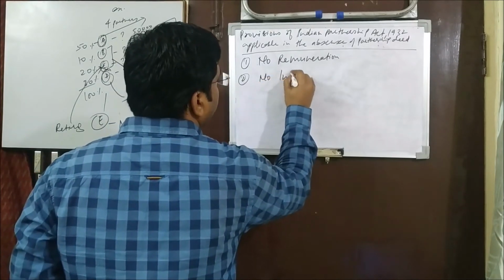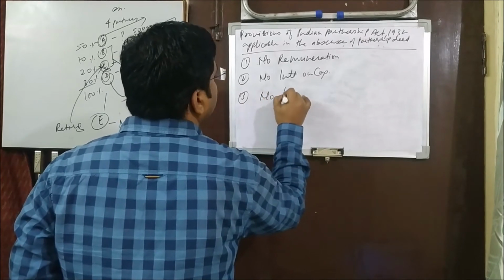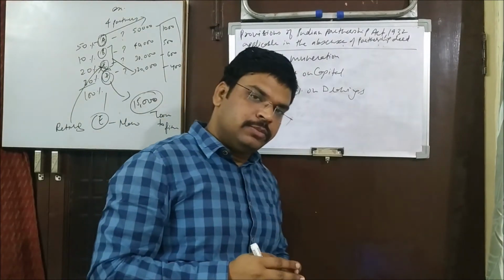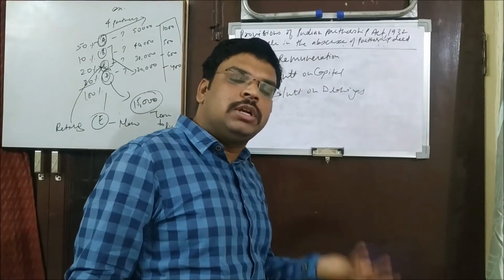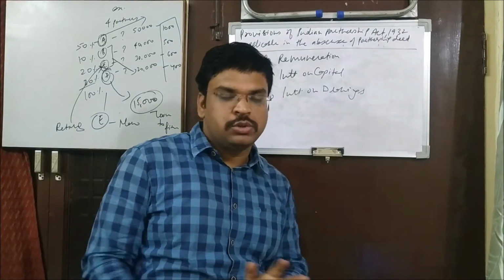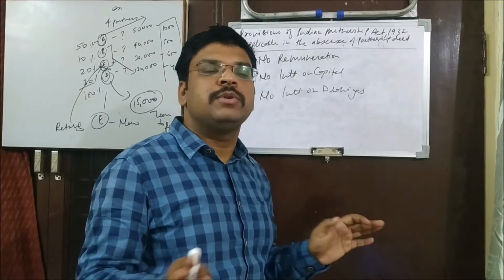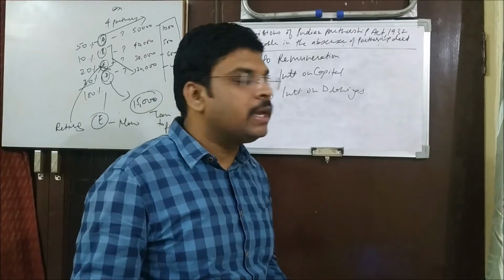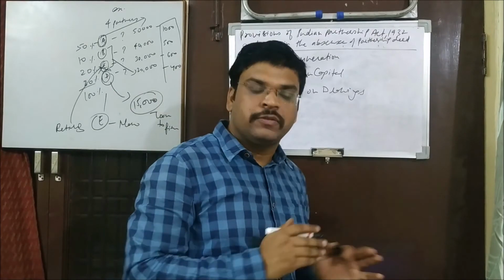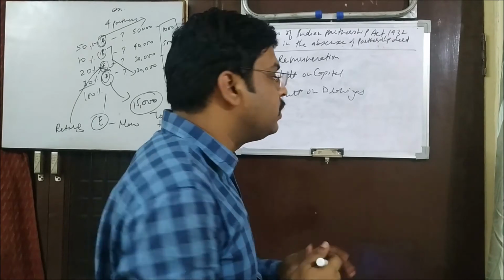Another, no interest on capital. Third, no interest on drawings. So interest on capital as well. If B starts demanding interest on capital, that we discussed it, and A says no, we did not discuss it, they do not have a deed. So in that case also the same judgment will be there, no interest on capital will be paid because it has not been agreed, you do not have a deed. Now no interest on drawings as well. The firm will not charge any interest on drawings if you have withdrawn some amount of money, because it has not been agreed. Okay, you do not have a deed about it.